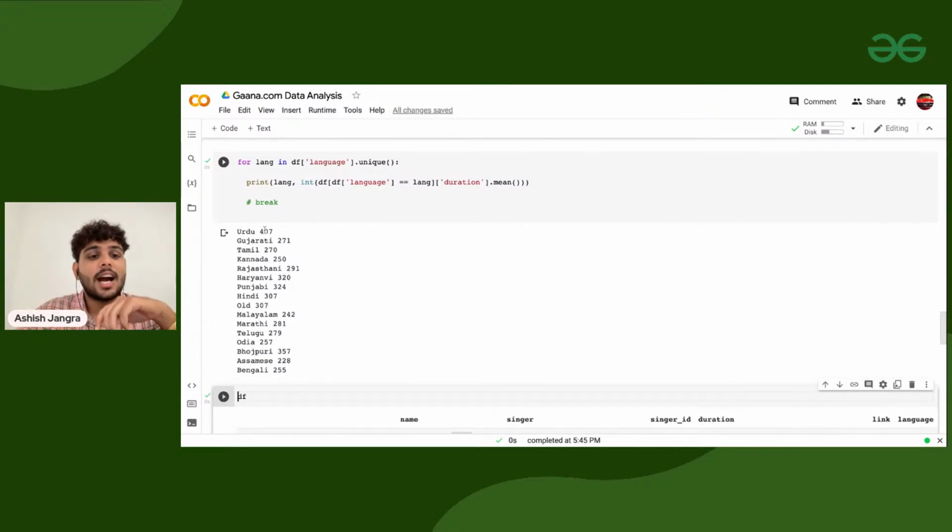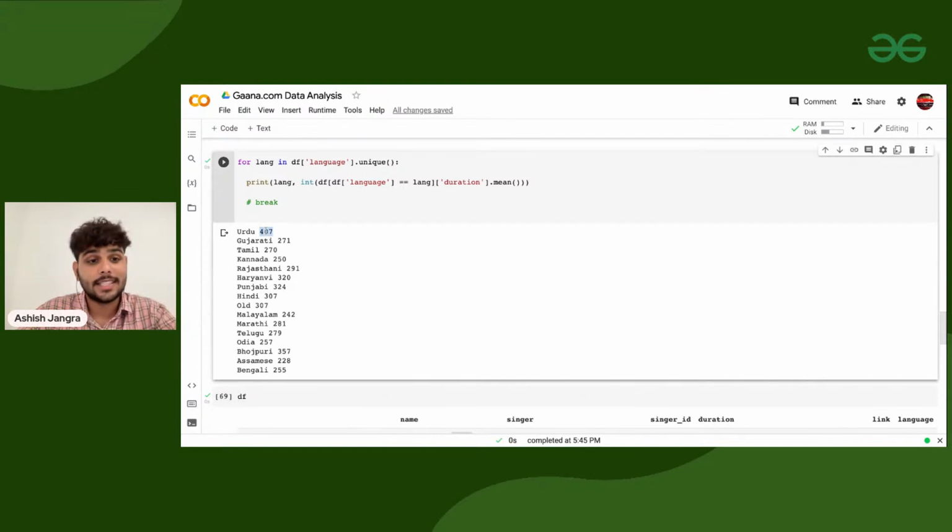Urdu songs are having an average duration of 407 seconds as compared to the other songs. For example, Kannada songs have an average duration of 250 seconds only. And because in Urdu we might have ghazals, they obviously have higher duration.